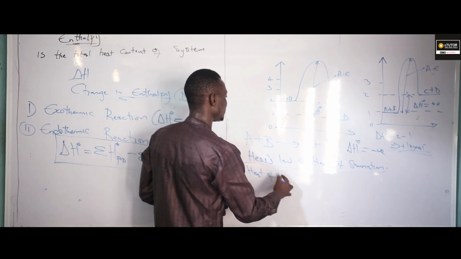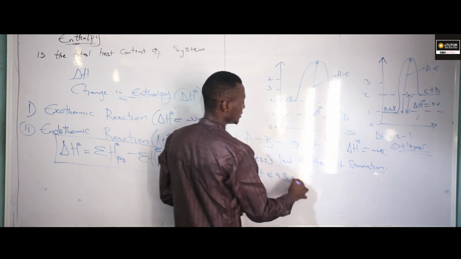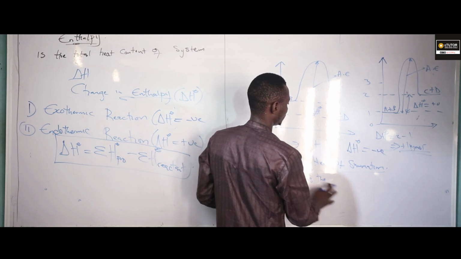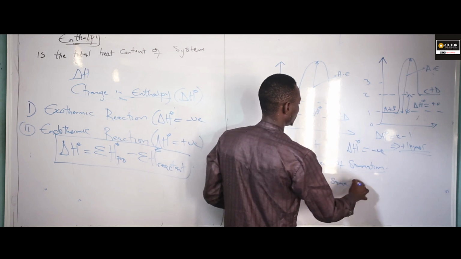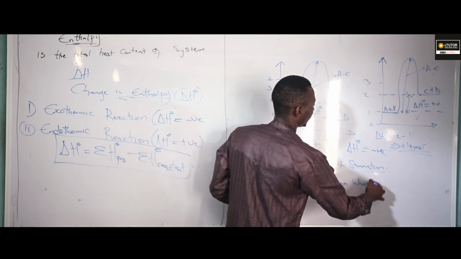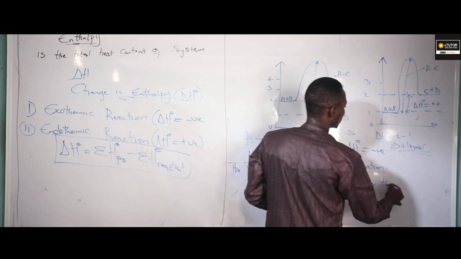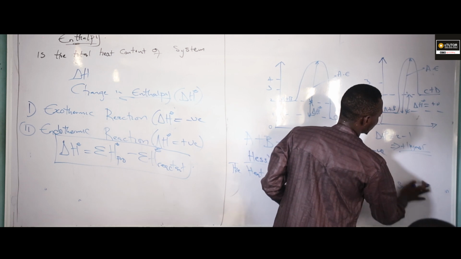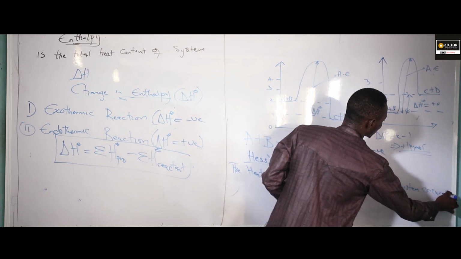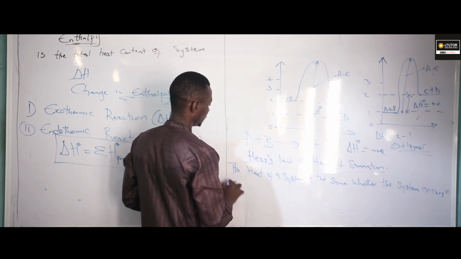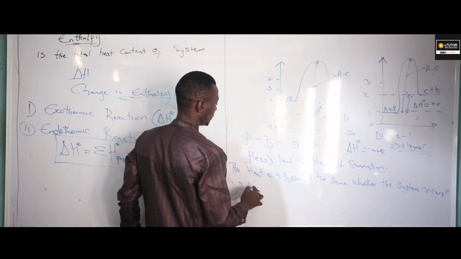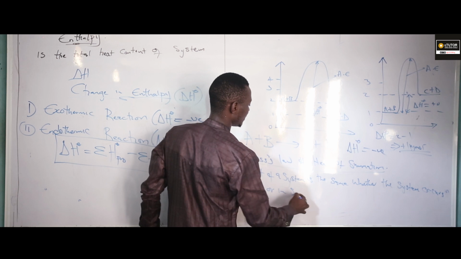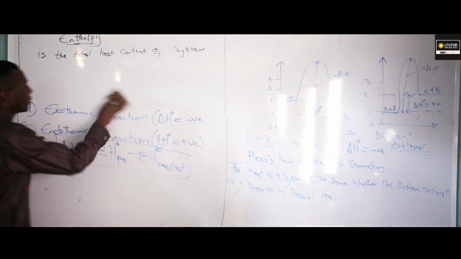The heat of a system, which is enthalpy, is the same whether the system occurs in a step or in several steps.